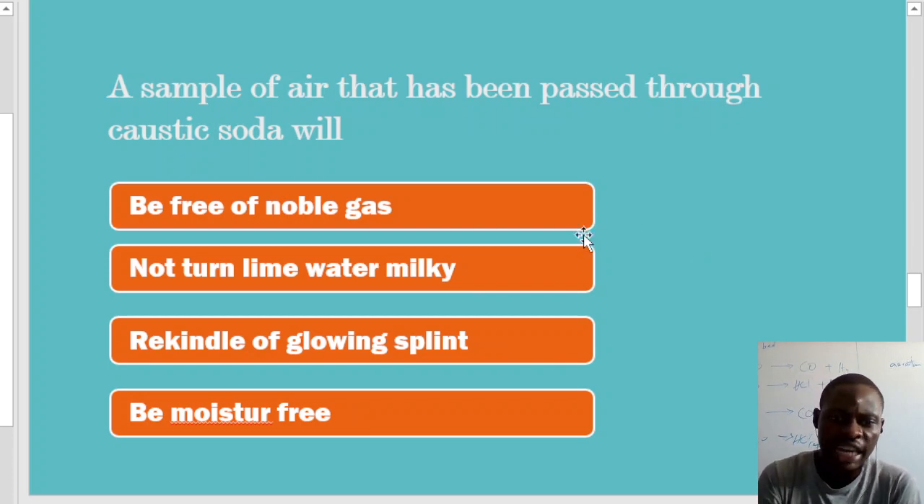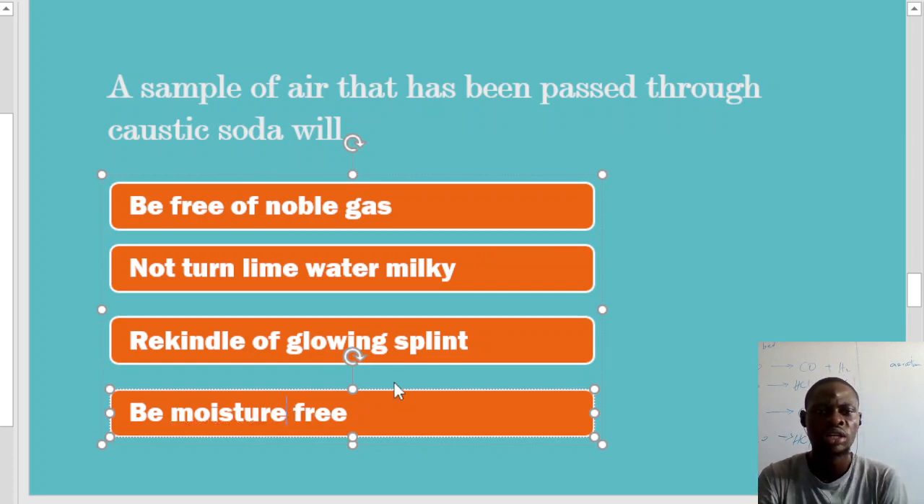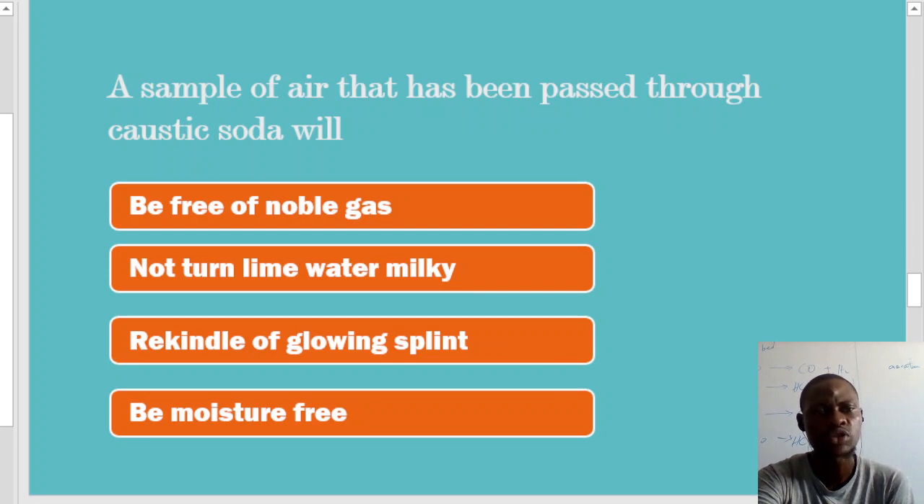Now, if you check what is here, the gas should be what? It's going to be moisture free. Now, if you take a look at what is there, it cannot be free of noble gases because caustic soda will not trap noble gases. Altogether, caustic soda only has the ability to trap carbon dioxide.